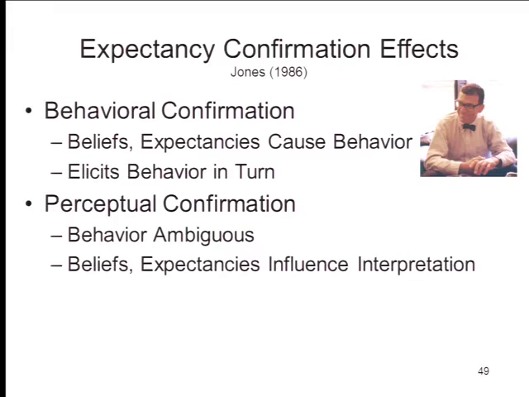Hostile attribution bias, for those of you who know what that is, yeah, that would be a really good example of this. There's a series of famous experiments in social psychology employing what's known as the Donald study. It's a story about a guy named Donald who does a whole bunch of things that are kind of ambiguous, but you can interpret them as hostile behaviors. And perceivers who think that Donald is a hostile guy are more likely to interpret his behaviors as examples of hostility as opposed to something else. So yes, that's a good example of what these are all about. You're not going to see one of those examples today. You're going to see other examples.